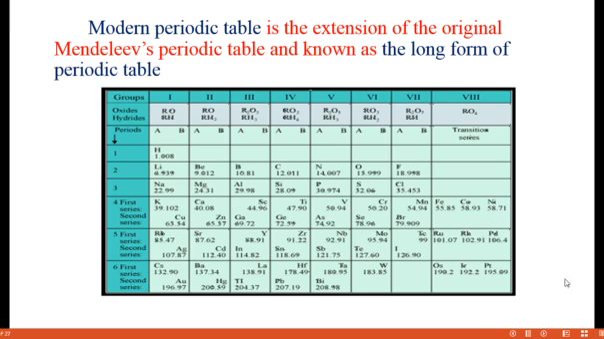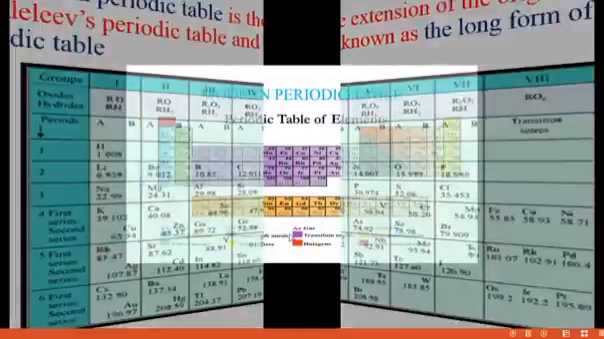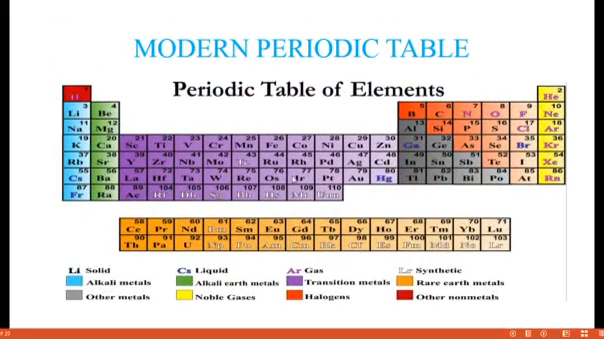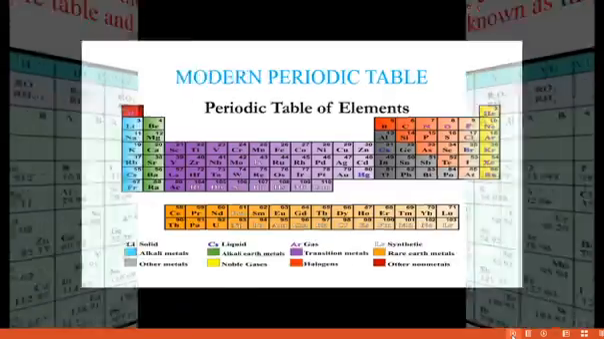Each group has a subgroup, which we discussed last week. This is known as the short form of the periodic table. The modern periodic table is the extension of the original Mendeleev's periodic table. Now it is known as the long form of the periodic table. See here, this is the modern periodic table. It is nothing but the extension.